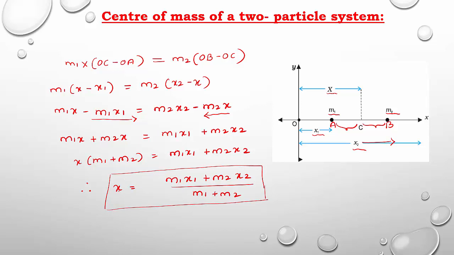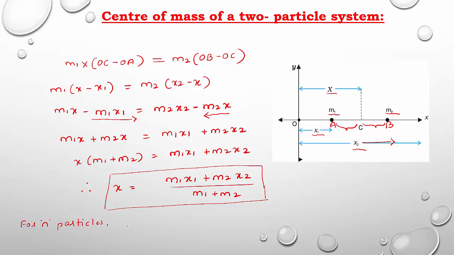What is x in the diagram? x gives the position vector of the center of mass. Position vector means distance. The position vector of the center of mass x is given by the expression m1x1 plus m2x2 divided by m1 plus m2, and remember this is only for two particles. For n number of particles, because we know that the system contains a large number of particles, so we can consider n number of particles. For n number of particles, how to write the expression?